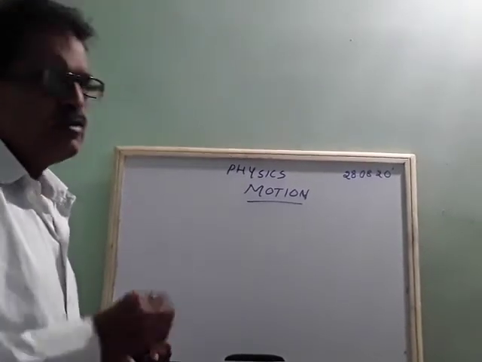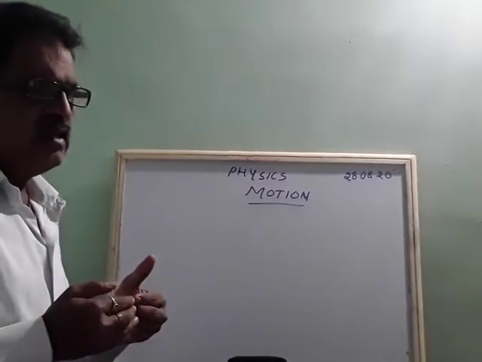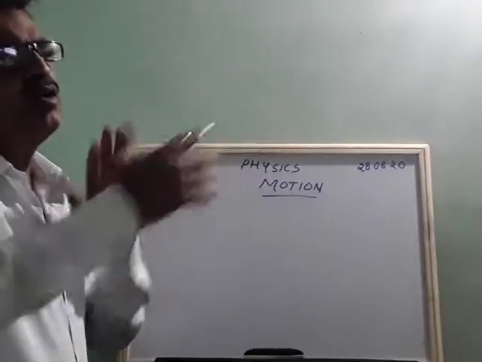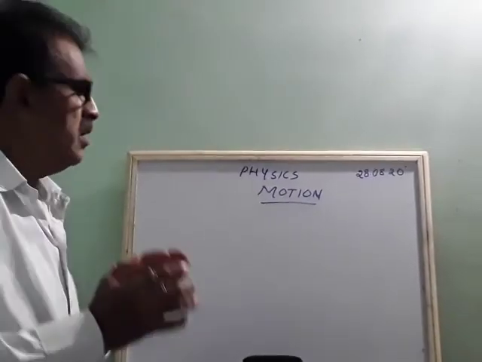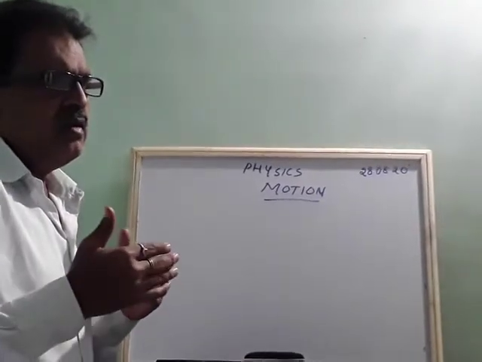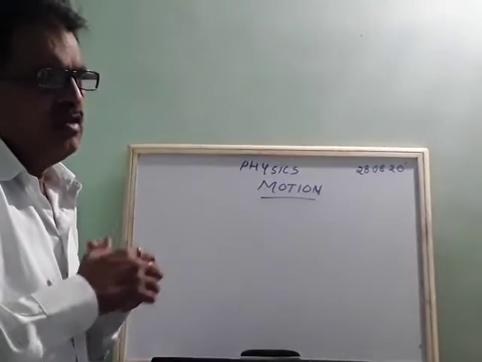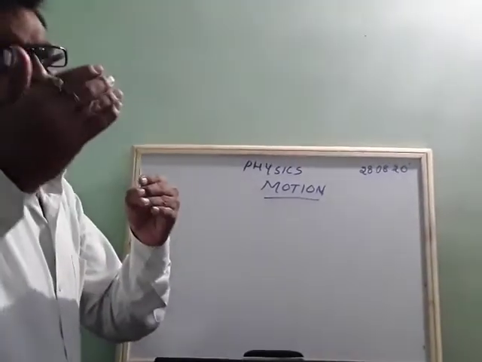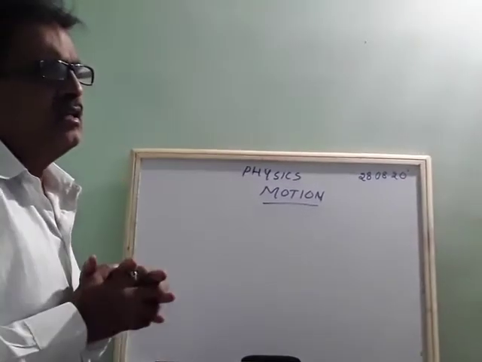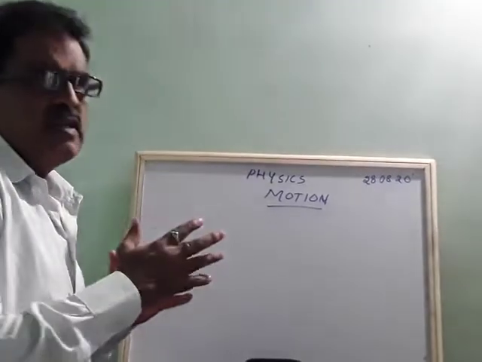And there are some instances where we infer indirectly that there is motion going on. For example, we can infer that air is moving. How? Indirectly. The branches are moving, the branches are shaking, and there is movement of the tree.